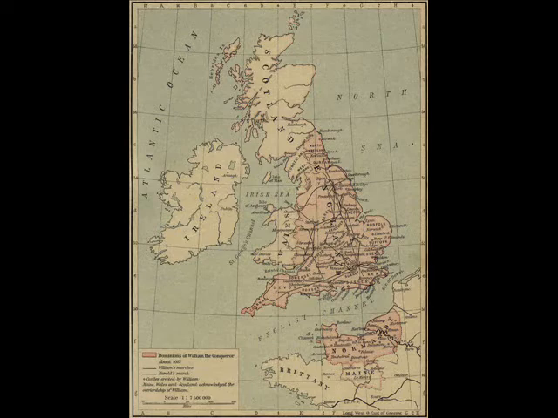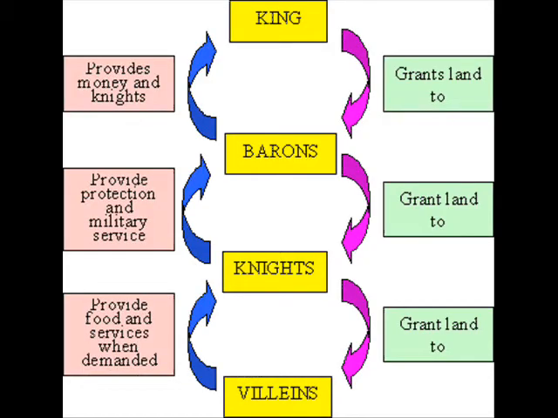In order to manage the widespread lands he had taken control of, he appointed 180 earls, each with their own manor to oversee. The land grant the king gave to them was called a fief. In exchange for the fief, the nobles would provide the king with knights and money. Then each noble would give each of his knights a fief of land, as well as financial support in exchange for military service. The knights would give the peasants that worked their manors a dwelling and protection in exchange for their work and their money. This feudal system was a compromise between the upper and lower classes of society, because everybody had to give a little to get a little.